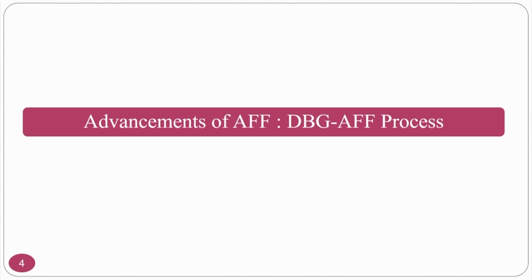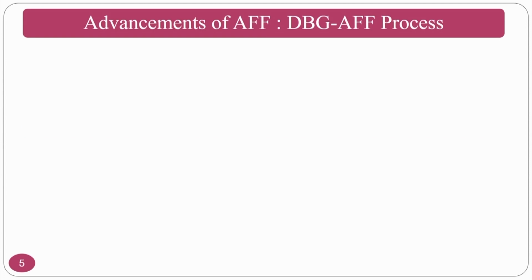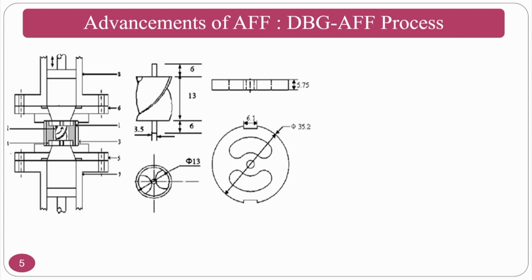The first one that we are going to see is drill bit guided abrasive flow finishing process, and the advancements in this one you can see here. The only difference between the drill bit guided abrasive flow finishing process and the abrasive flow finishing process is fixturing.